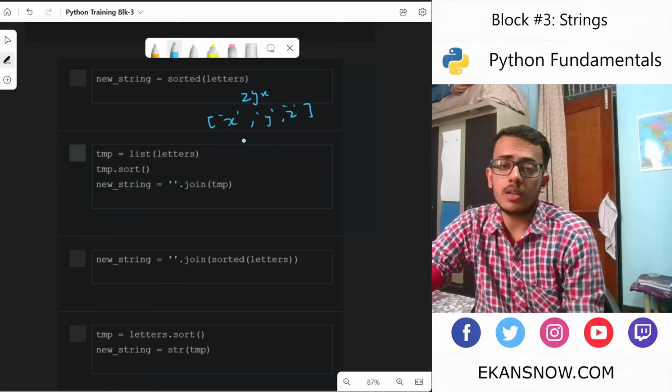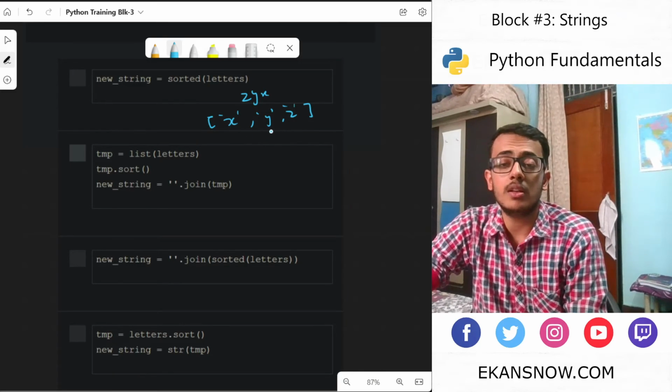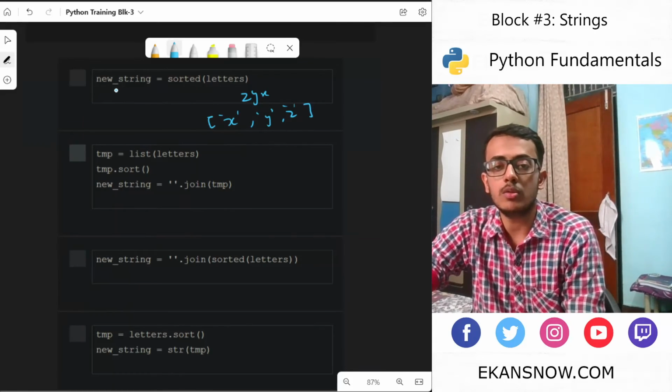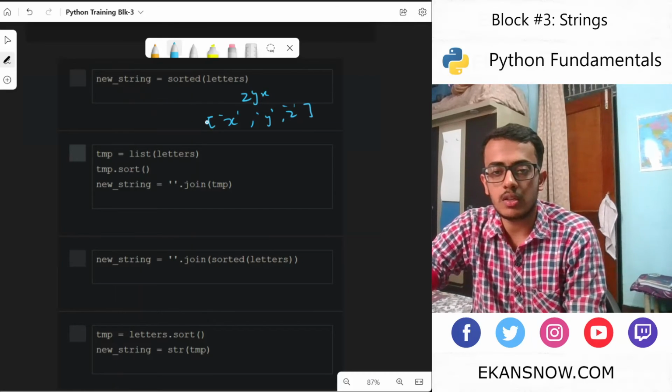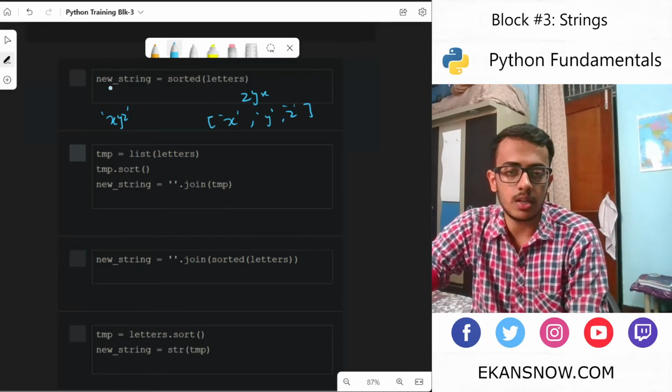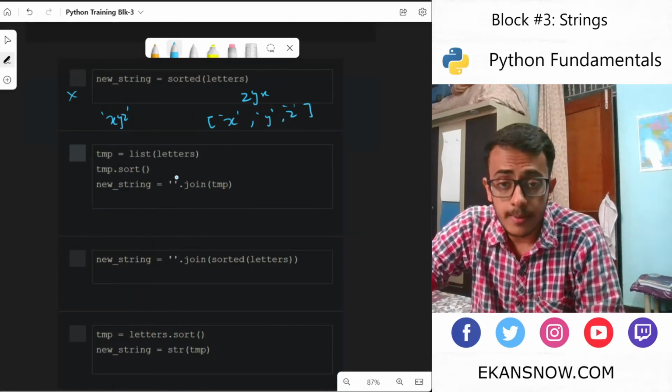So these are organized based on their ASCII values. Obviously x comes before y and then comes z. So this would be the sorted value. But then if we assign it to the string, it would be a list which is actually being assigned. What we want is x, y, z as a string being assigned. So this is not the correct answer.